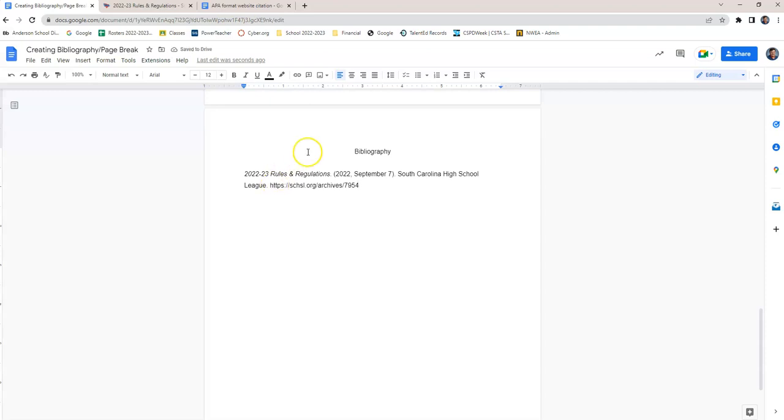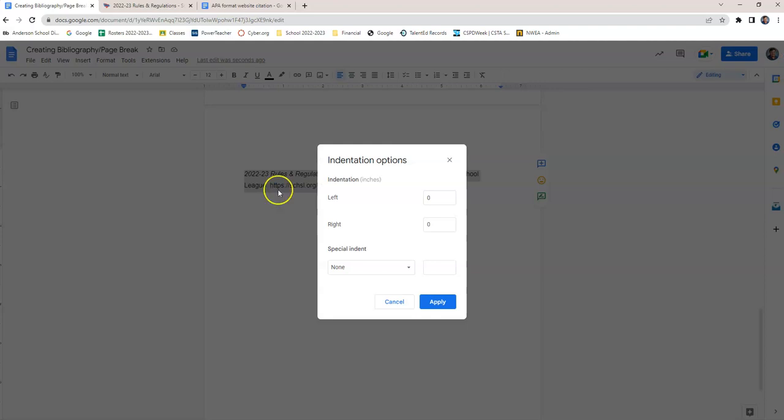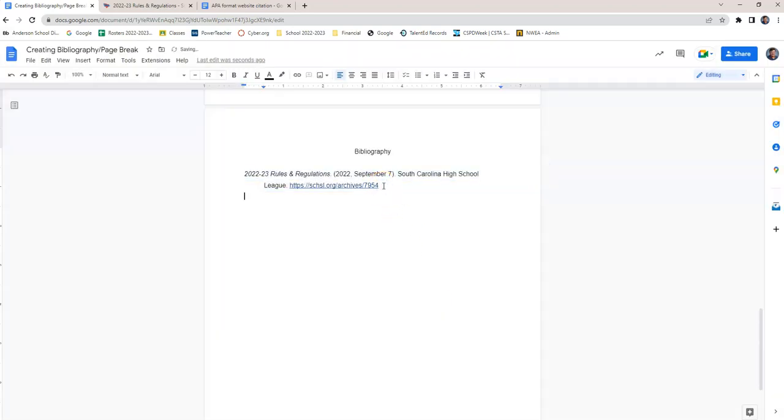Now, bibliographies have a hanging indent. So I'm going to come up here, select all, go to Format, Lines and Paragraph Spacing. Actually, it's Align and Indent. I'm going to come down to Indent Options. Special Indent will be hanging. I'm going to apply, hit enter, and now this is what a bibliography source looks like.